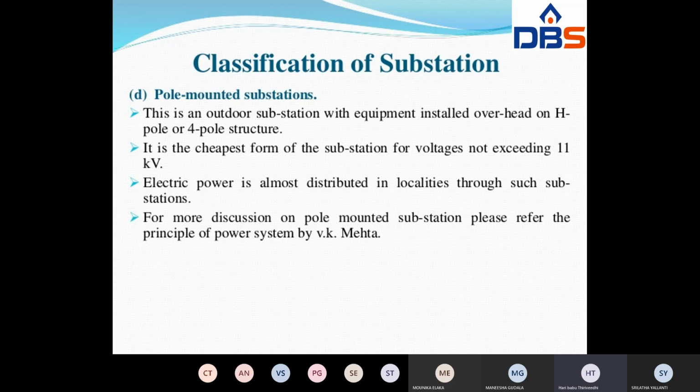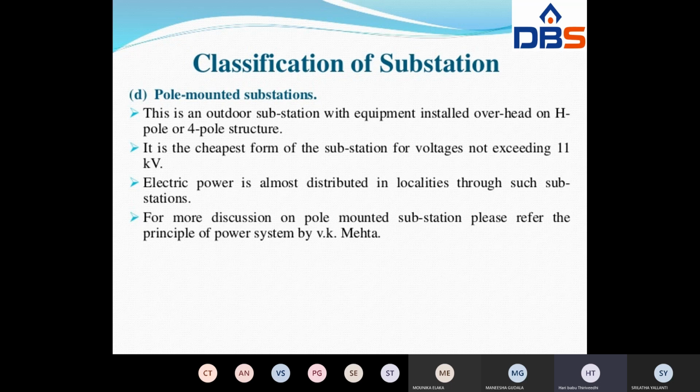For more discussion on pole mounted substation, there is the book Principles of Power System by V.K. Mehta. Otherwise, we don't discuss it completely. This is enough. So pole mounted is utilized up to 11 kV voltage rating, and it is utilized more in local areas, that is rural areas.